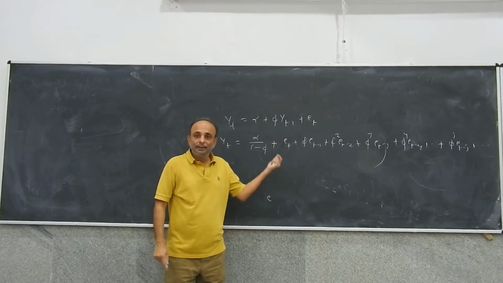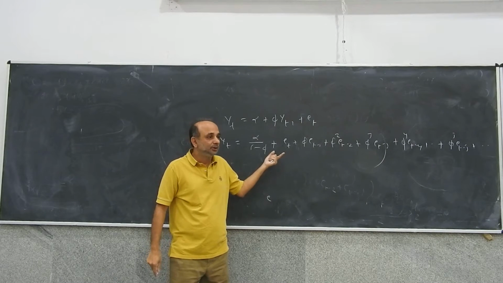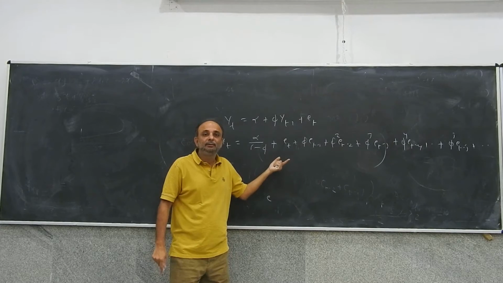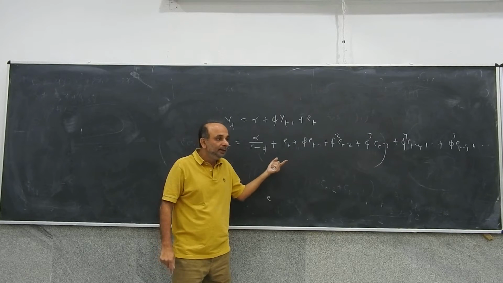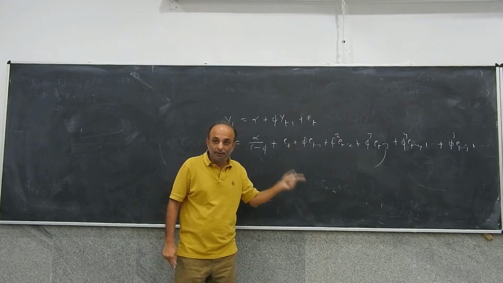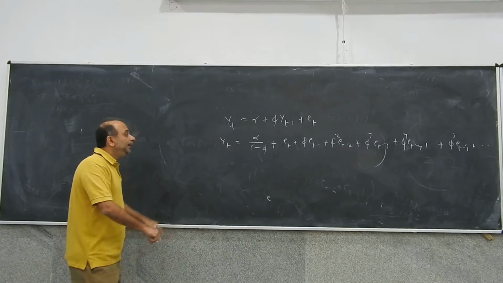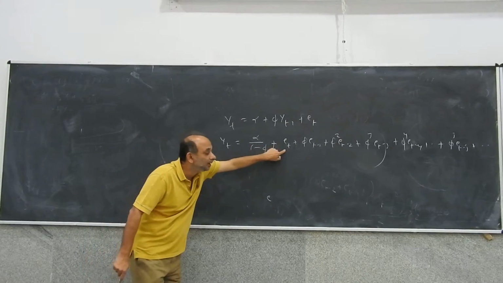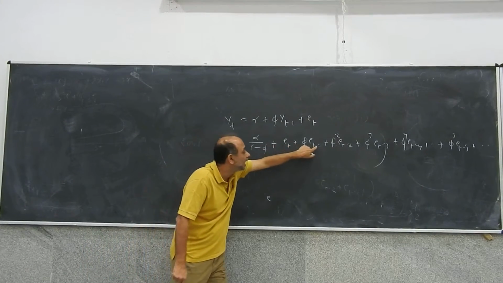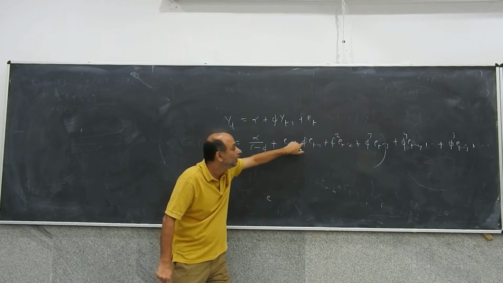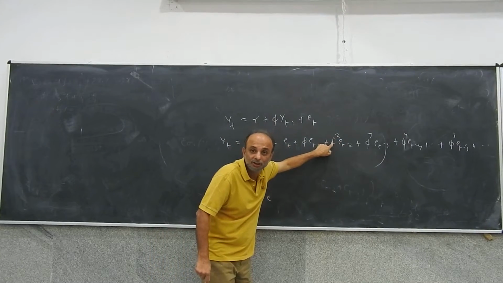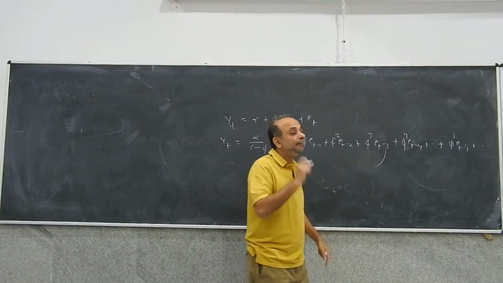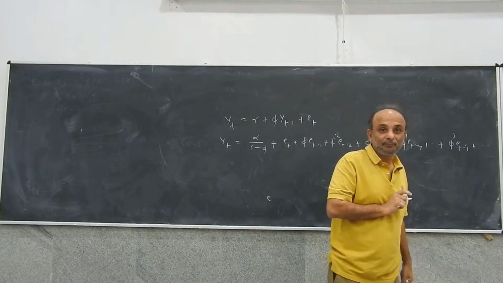You can write this. We have seen that so far, right? By the recursive substitution formula, and then taking the limit as j tends to infinity, this becomes alpha upon 1 minus phi plus the sum of shocks. Now what is this? This is saying that yt is a constant plus the shock, plus last period's shock times a constant, plus the shock 2 periods back times a constant, and so on, infinitely many. So this is really an MA process of infinite order.